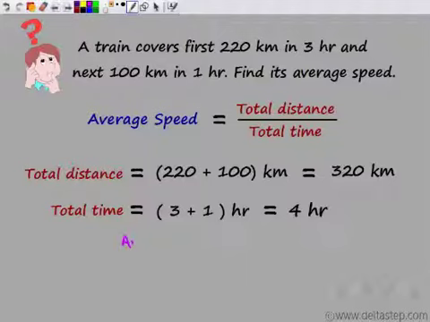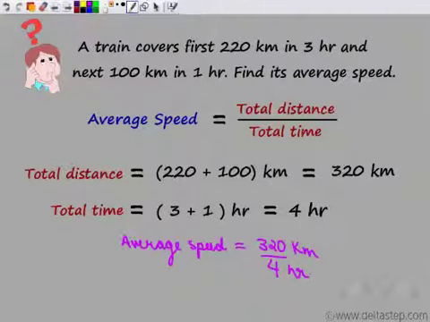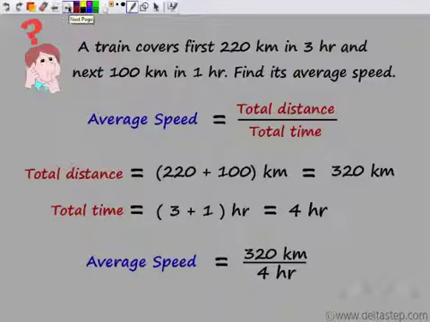So average speed would be total distance, which is 320, divided by 4. So 320 kilometers by 4 hours. So this gives me, 4 8s are 32, 80. So this is 80 kilometers per hour. So remember that average speed is not the average of speeds. Average speed is defined as total distance by total time.